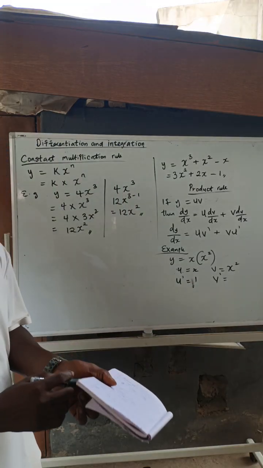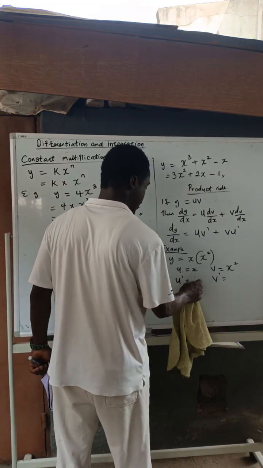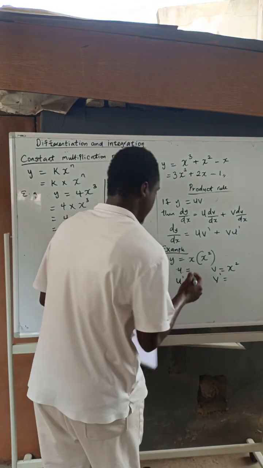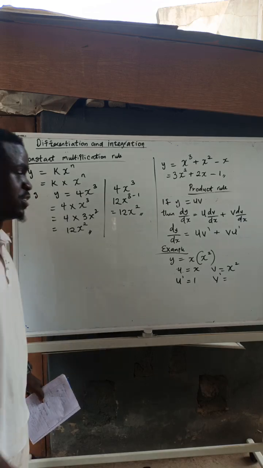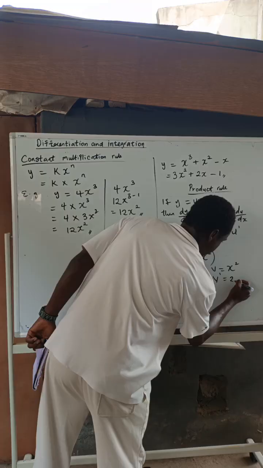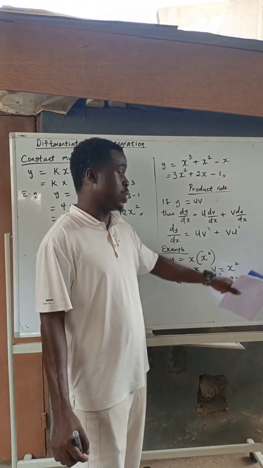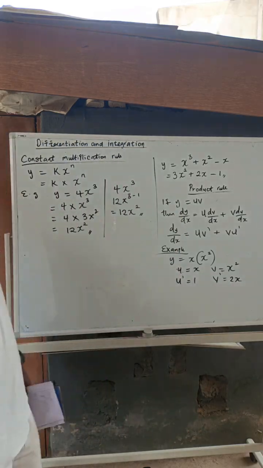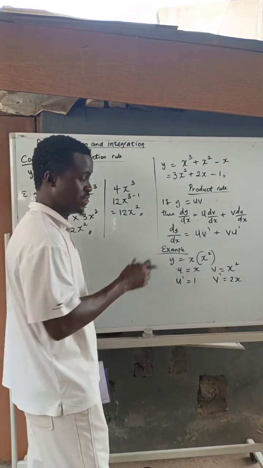A simple trick is that whenever you see a single variable like this, the differentiation is always equal to 1. Now, let's differentiate the other one. Differentiating the other one is very easy. 2 multiplied by x gives 2x, because after differentiating the power, 2 minus 1 gives me 1, and I don't need to write the 1. So I have all the values that I need: my u, my u prime, my v, and my v prime.